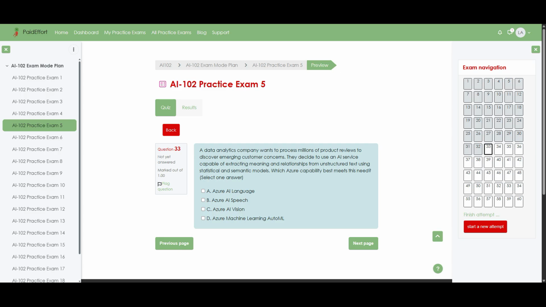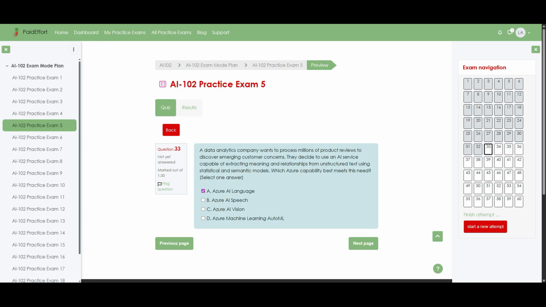Question 33. A data analytics company wants to process millions of product reviews to discover emerging customer concerns. They decide to use an AI service capable of extracting meaning and relationships from unstructured text using statistical and semantic models. Which Azure capability best meets this need? Select one answer. Option A, Azure AI Language. Option B, Azure AI Speech. Option C, Azure AI Vision. Option D, Azure Machine Learning AutoML. The correct answer is option A, Azure AI Language.